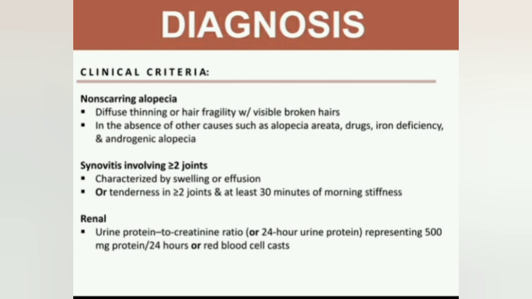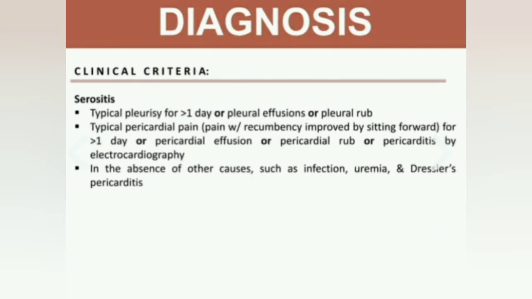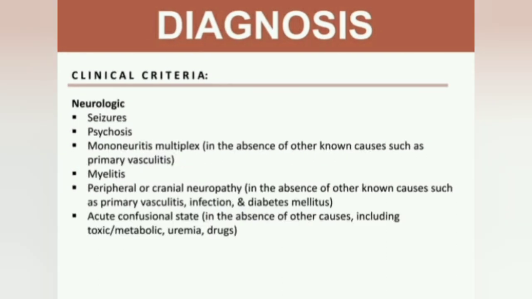Non-scarring alopecia, diffuse thinning or hair fragility with visible broken hairs. Synovitis involving two joints, characterized by swelling or effusion. Renal: urine protein creatinine ratio. Serositis: typical pleurisy for more than 1 day, pleural effusion or pleural rub.